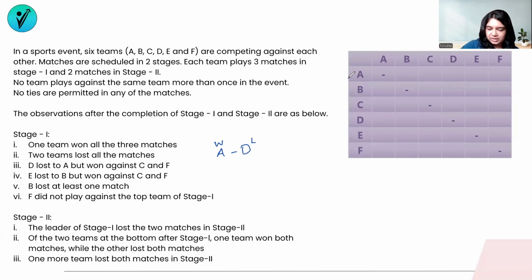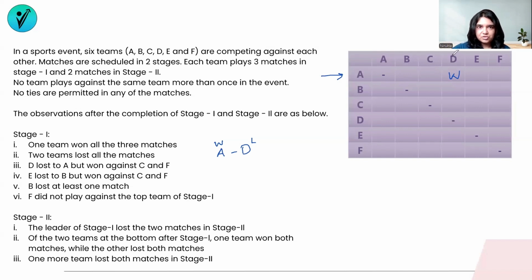If I am looking horizontally, then this entire row belongs to A. I'm looking from the perspective of A. So between the match with A and D, they have said A has won and D has lost. So I'm looking from the perspective of A in this square. I am going to write a win here because A has won against D.